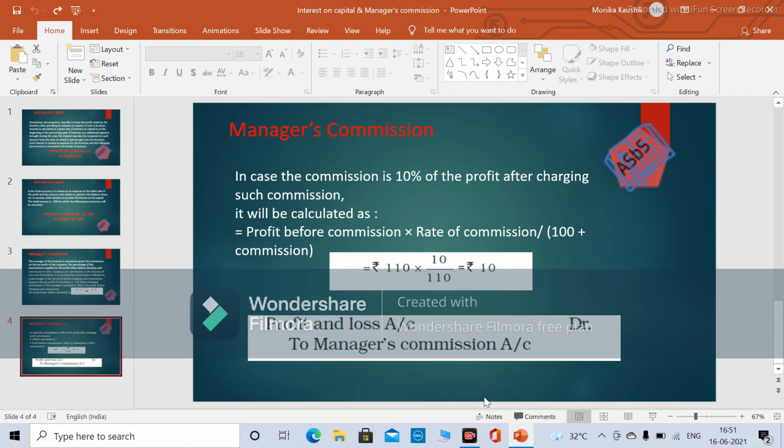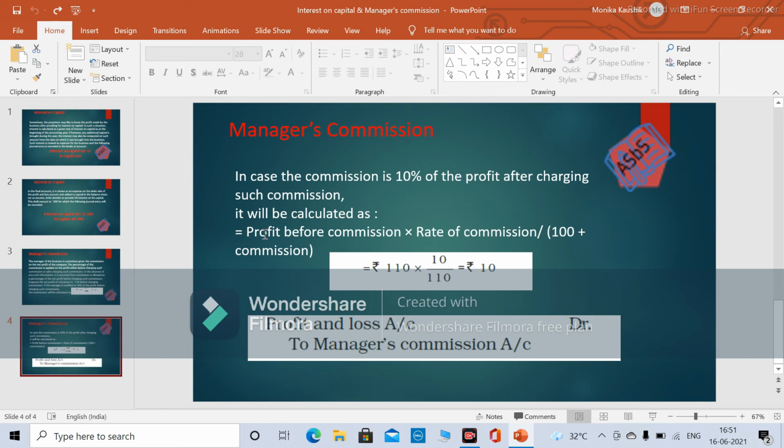Now this is the adjustment entry, and for all adjustment entries we need to do dual effect transactions, right? So in one case this will go on the debit side of the profit and loss account. On the other side, as this is a payment that we need to make, this will be a liability. This will go on the liability side of the balance sheet. So the two transactions would be: first of all we put it on the debit side of the profit and loss account, and the other treatment would be on the liability side of the balance sheet, and the accounting entry will be profit and loss account to manager's commission account.